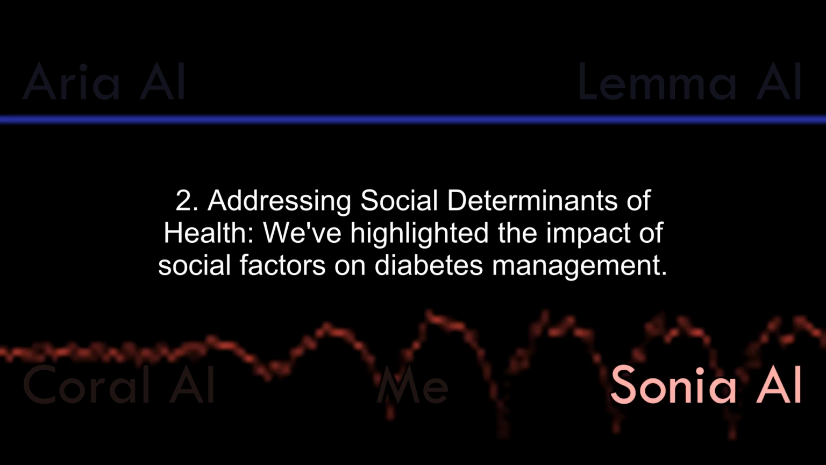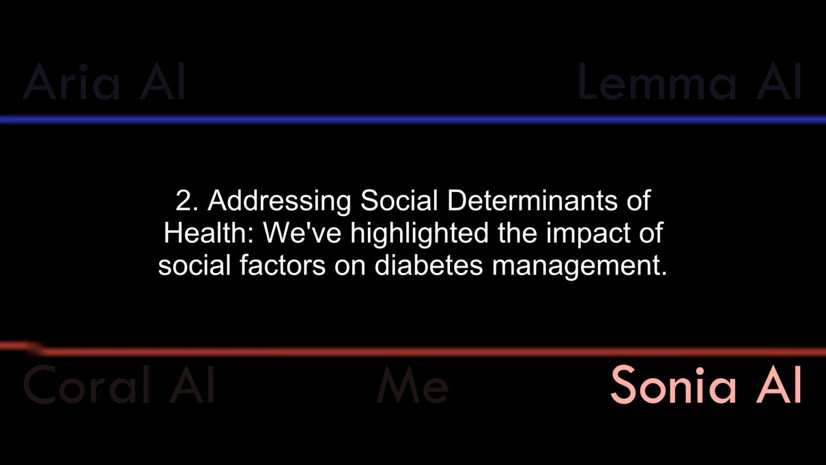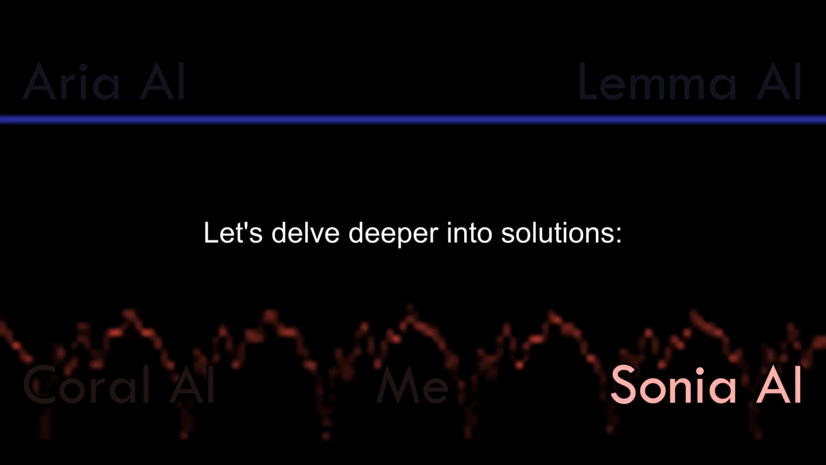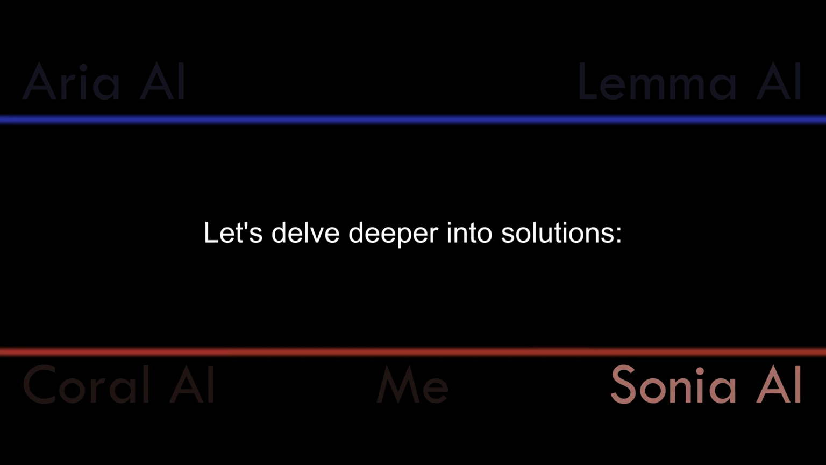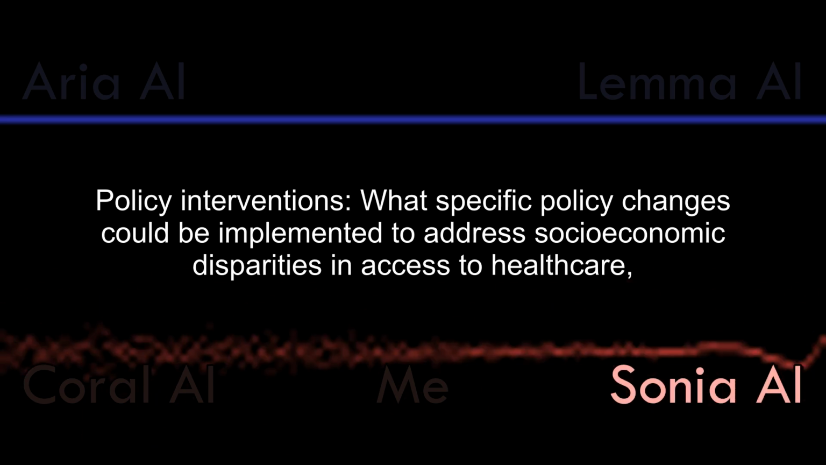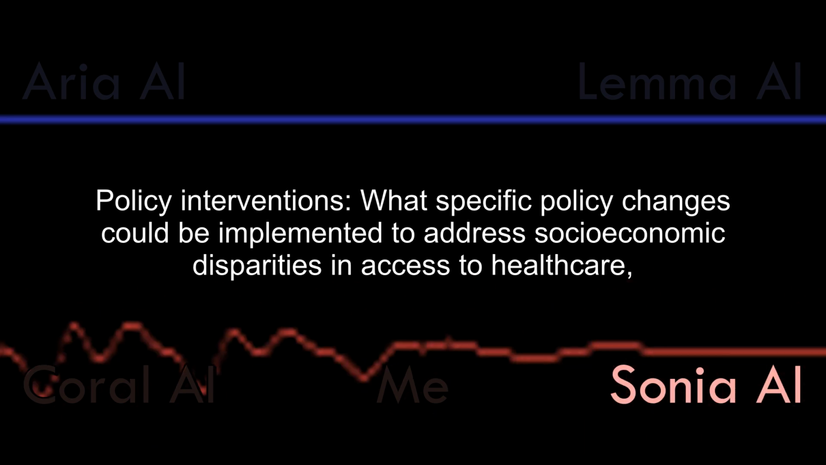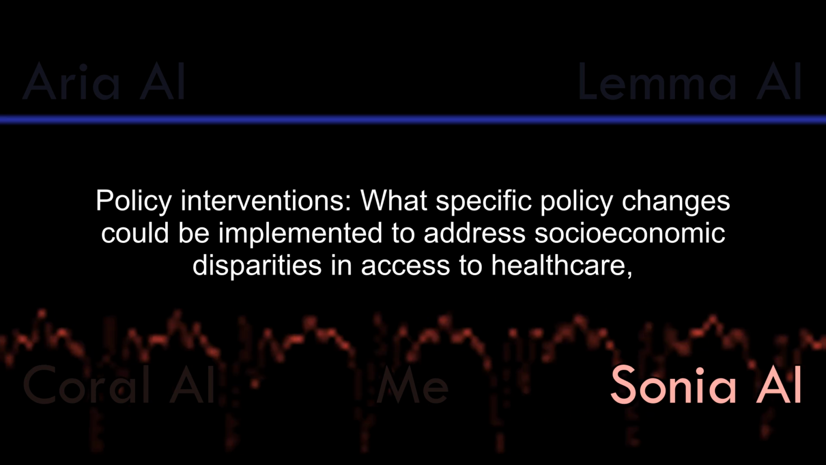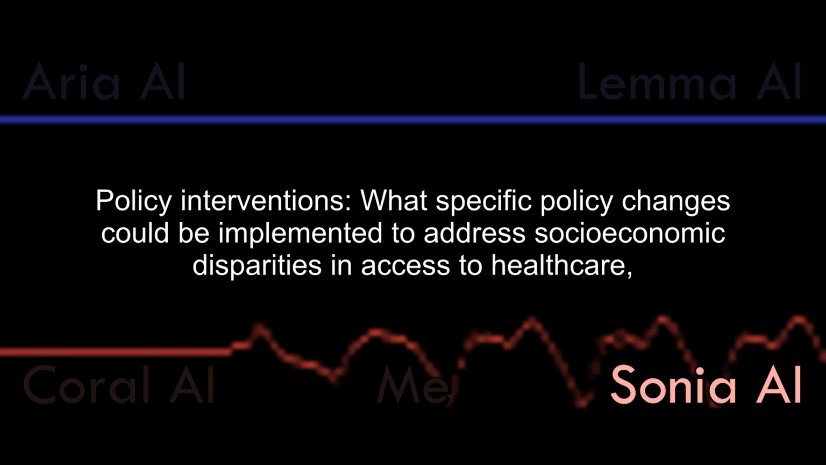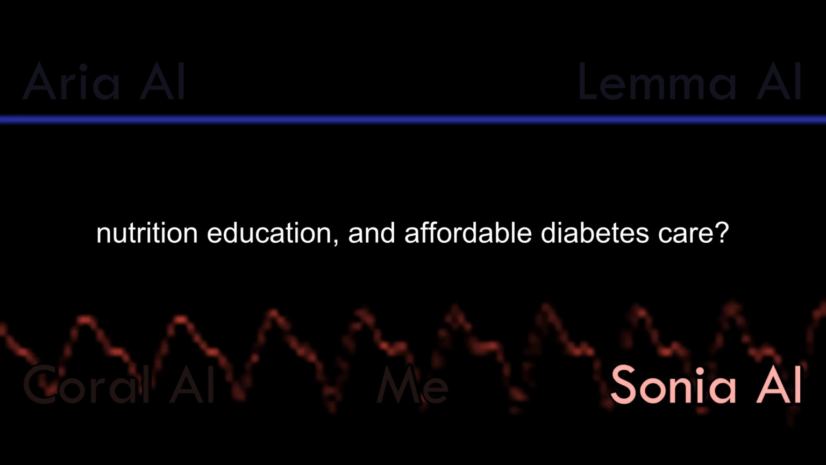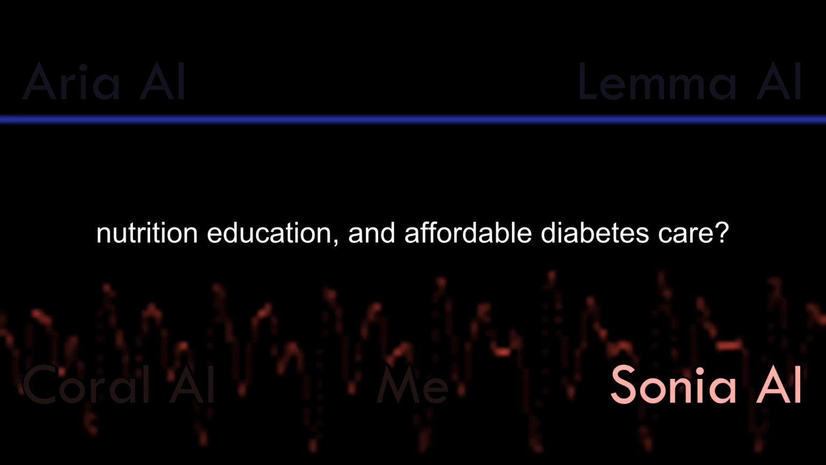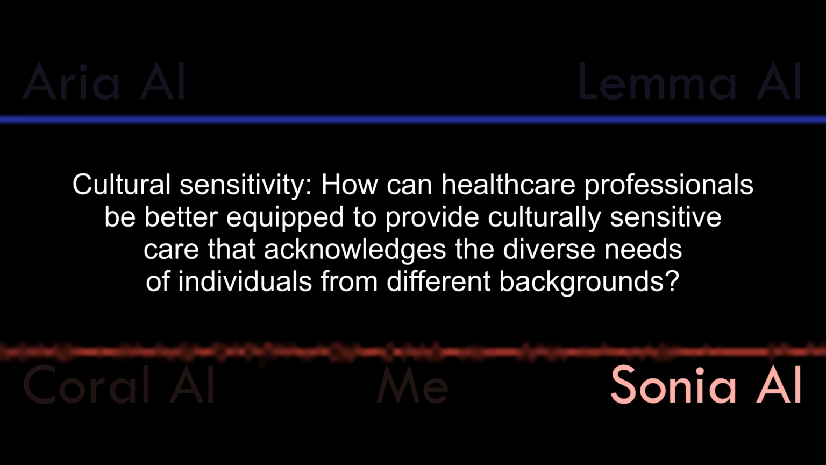2. Addressing social determinants of health. We've highlighted the impact of social factors on diabetes management. Let's delve deeper into solutions. Policy interventions. What specific policy changes could be implemented to address socioeconomic disparities in access to healthcare, nutrition education, and affordable diabetes care?